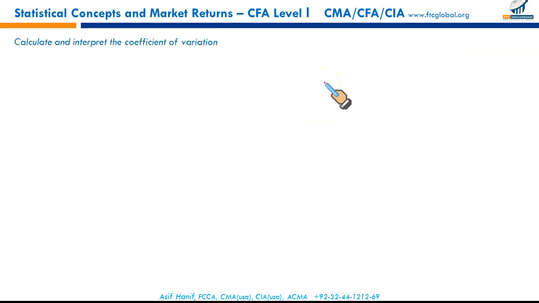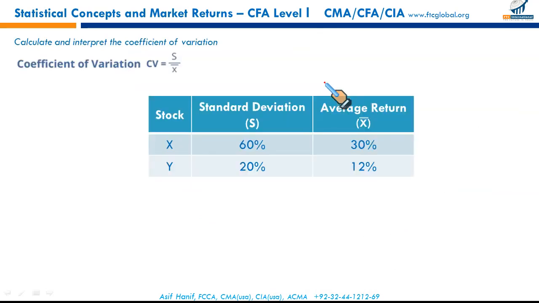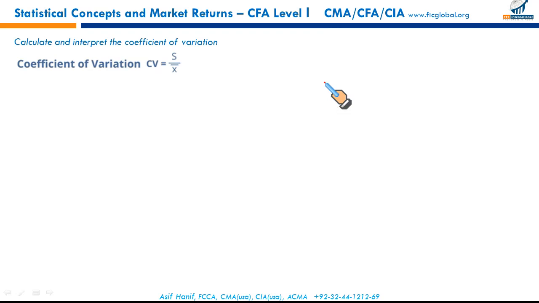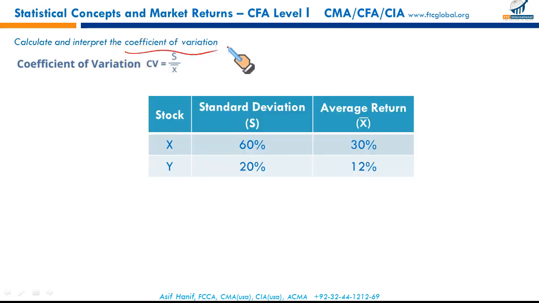All right, moving on and sliding across the learning outcome statements to just get an overview. Remember, gentlemen, it's just an overview. I'm not drilling deeper, just giving you the idea. Next is calculate and interpret the coefficient of variation.